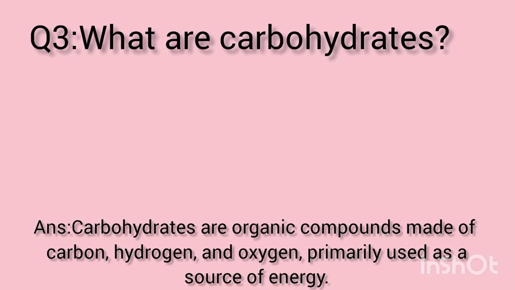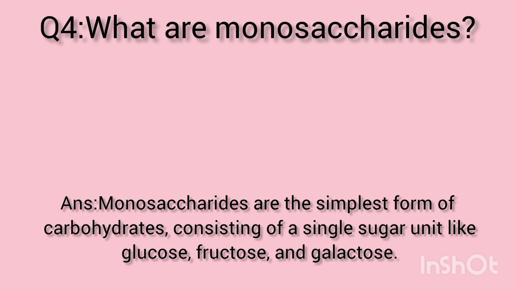Question number 3. What are carbohydrates? Answer. Carbohydrates are organic compounds made of carbon, hydrogen, and oxygen, primarily used as a source of energy. Question number 4. What are monosaccharides? Answer. Monosaccharides are the simplest form of carbohydrates, consisting of a simple sugar unit like glucose, fructose, and galactose.